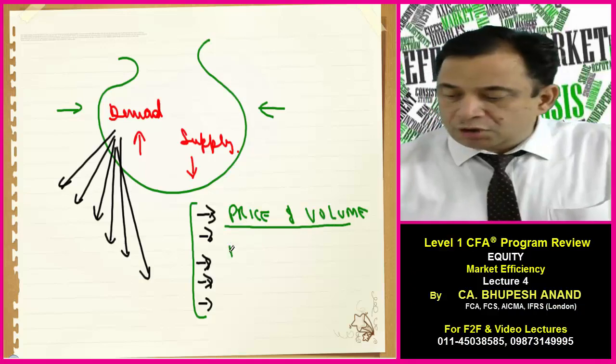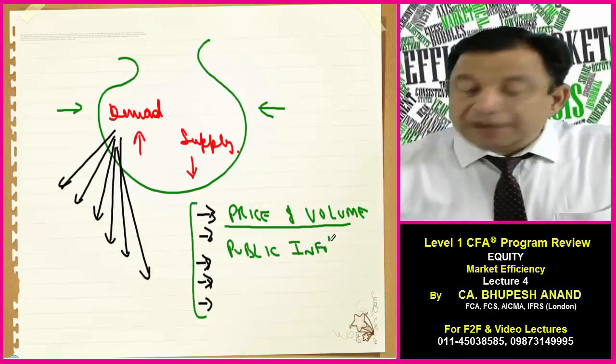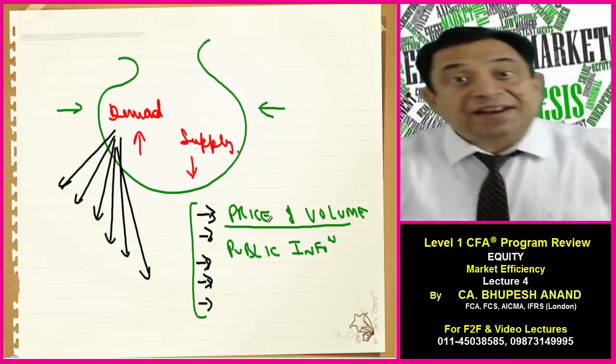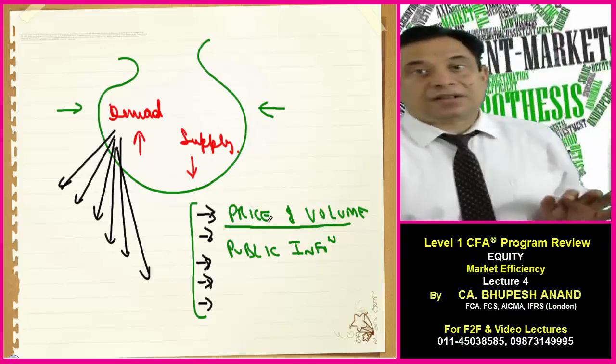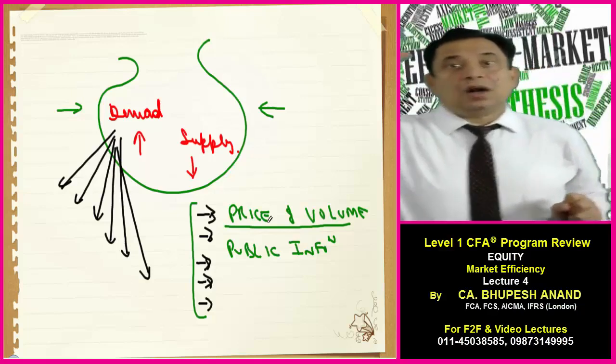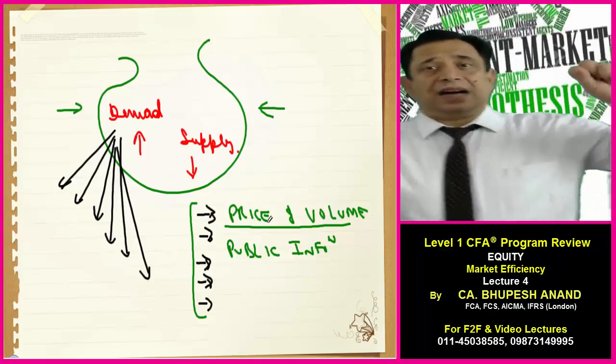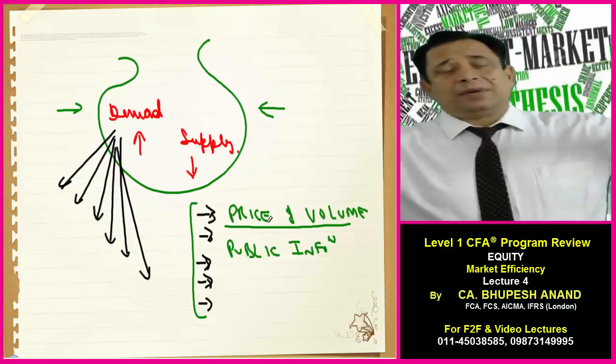And second, along with price and volume, I can say public information. Public information also plays a very important role in affecting the demand of a security. For example, financials, interim financials, or a certain discovery of gas and oil by Reliance.